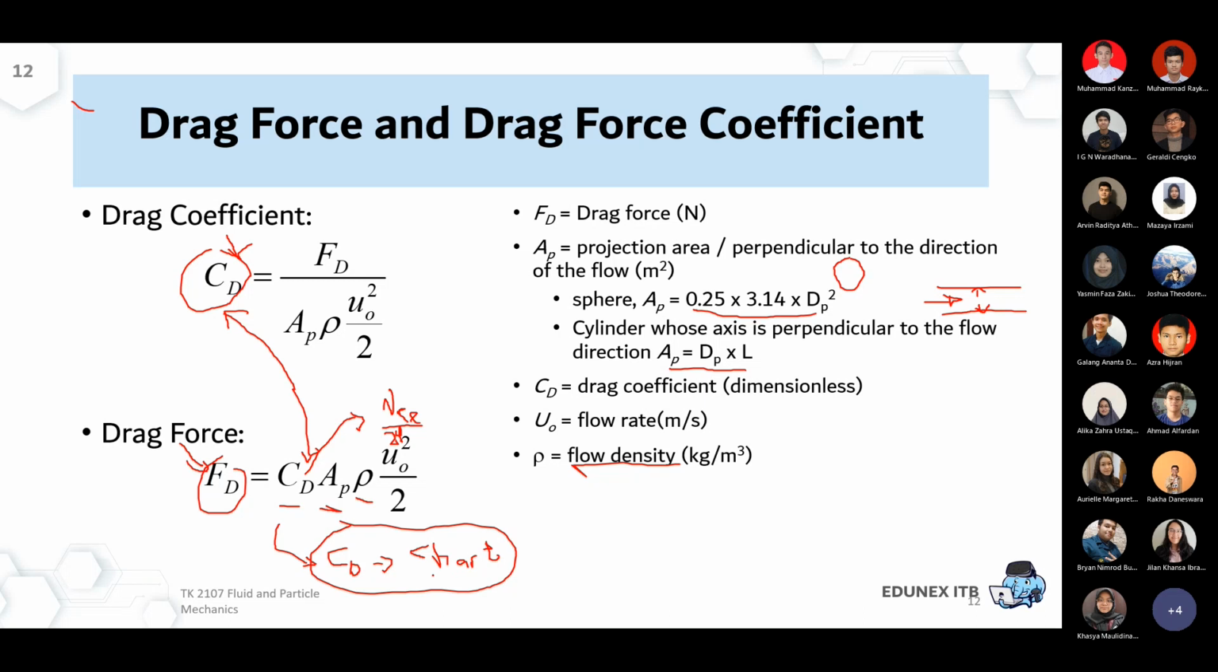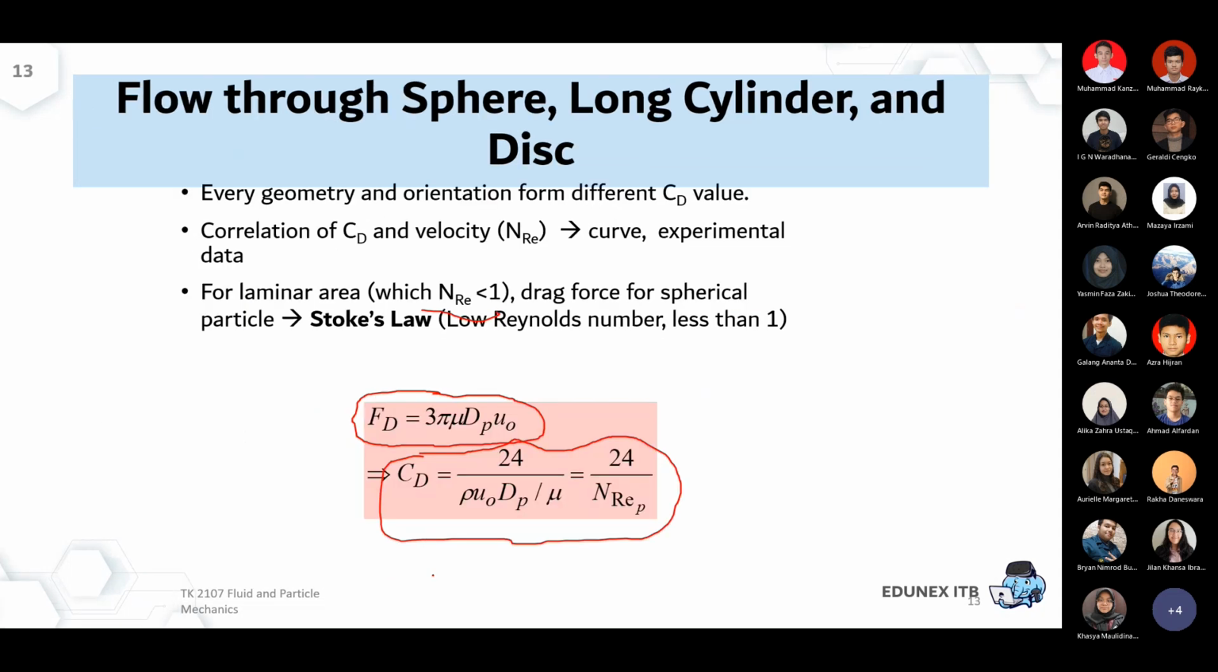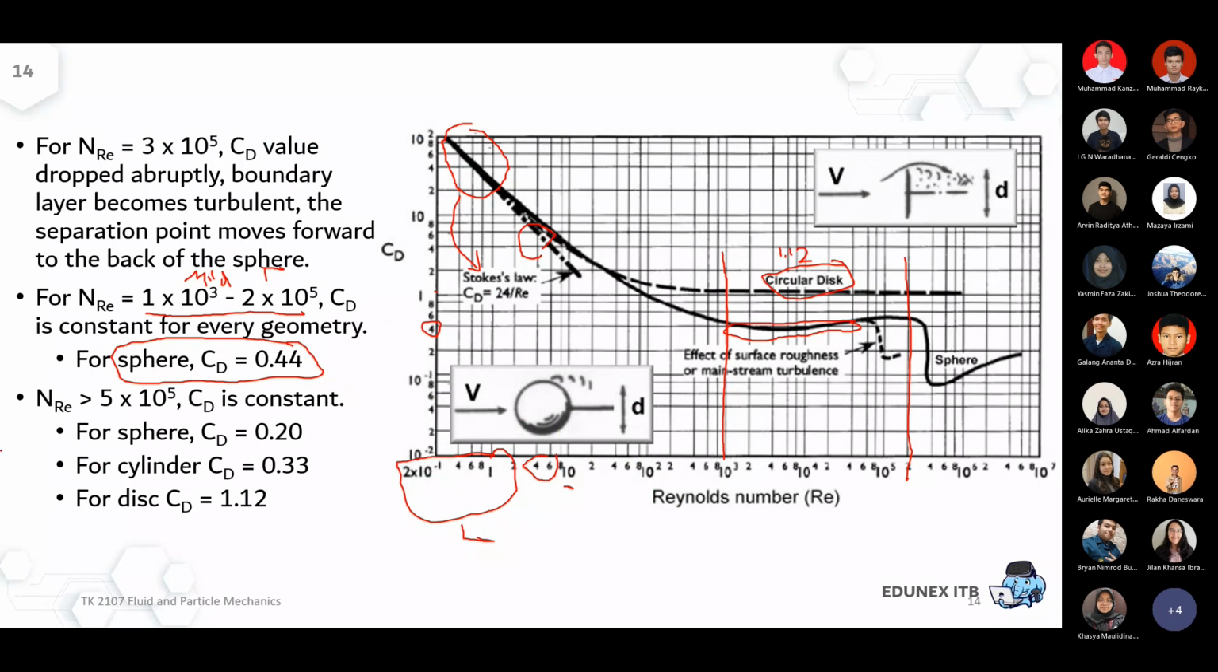It's a mild turbulent regime and a sphere, so I can simply use 0.44 as my drag coefficient, so that I can finish the rest of the drag force calculation, later the terminal velocity, and so on. And in the extreme turbulent regime, bigger than 500,000, CD again is relatively constant.